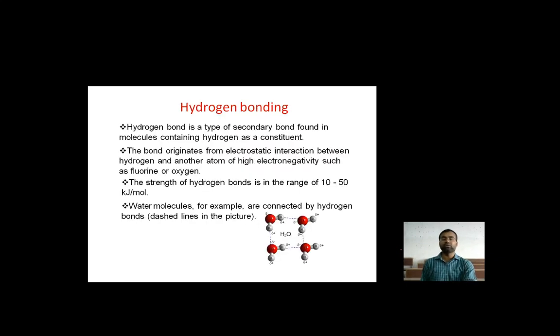Now we are moving to hydrogen bonding. The hydrogen bond is a type of secondary bond found in molecules containing hydrogen as a constituent. The bond originates from electrostatic interaction between hydrogen and another atom of high electronegativity, such as fluorine or oxygen. The strength of the hydrogen bond is in the range of 10 to 50 kilojoules per mole, bigger than van der Waals. Water molecules, for example, are connected by hydrogen bonds. The dashed line in the picture shows that, and that is why the liquid flows.